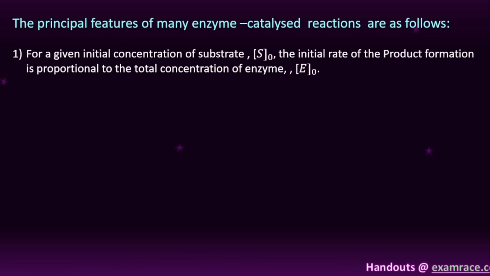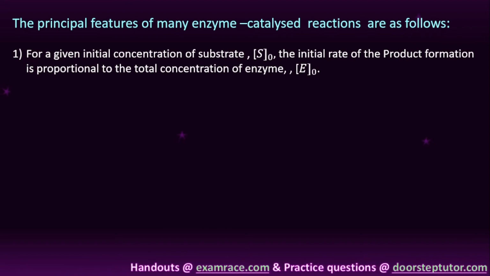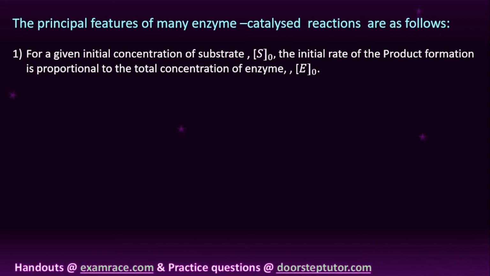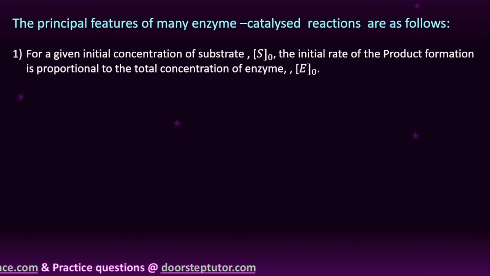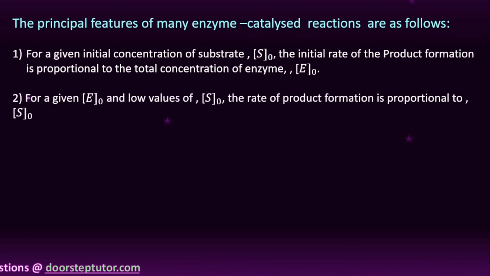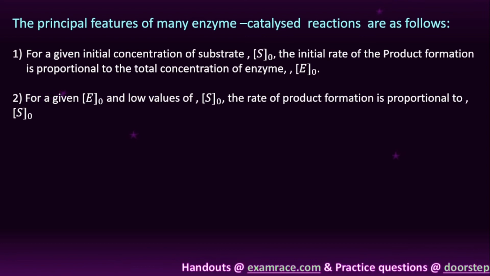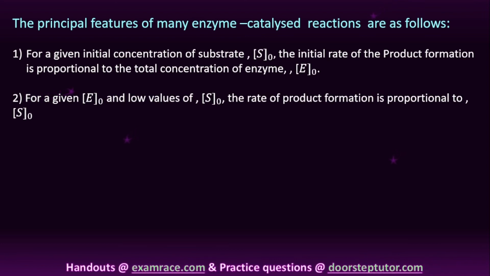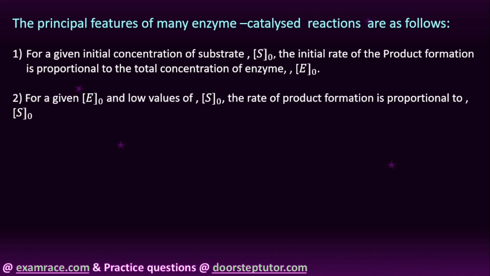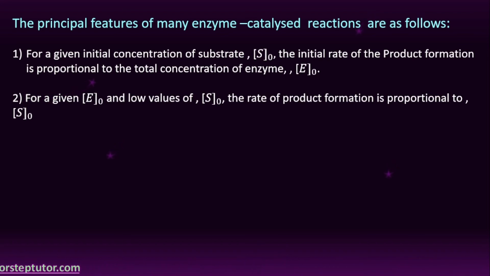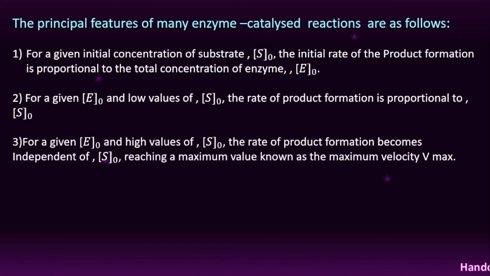Okay, so here, student, for a given initial concentration of substrate, that is S naught, the initial rate of product formation is proportional to the total concentration of the enzyme. Second point: for a given initial enzyme concentration E naught and low values of S naught, that is very important, here we have high values and low values. For low values of S naught, the rate of product formation is directly proportional to the initial concentration of the substrate, S naught.